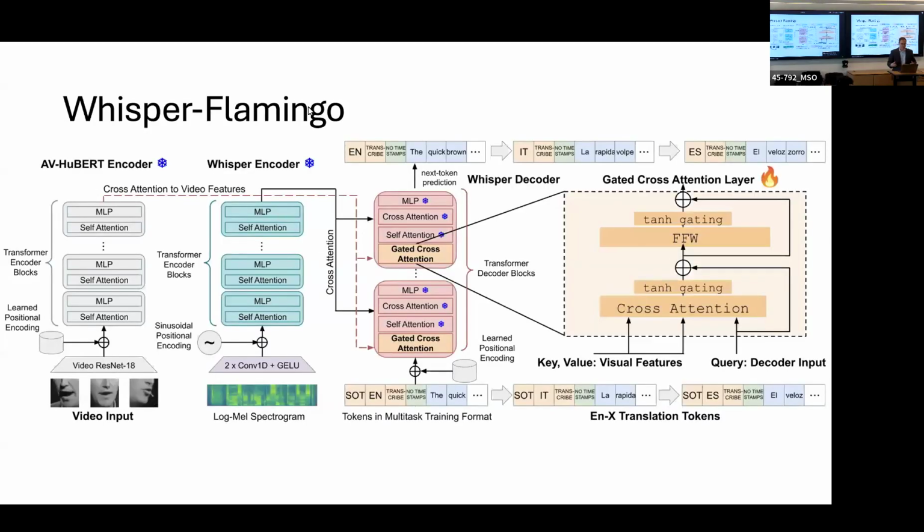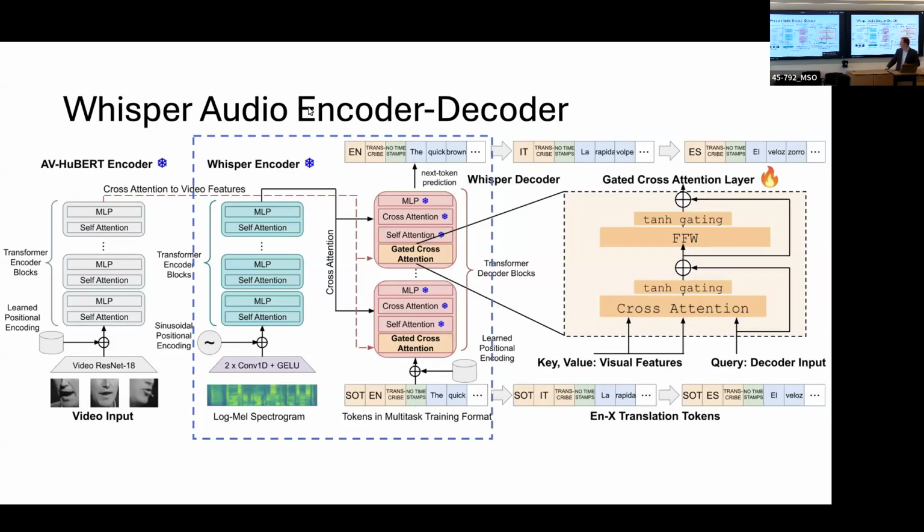So this is a schematic of the model. This part in the middle should look familiar. We start off with the Whisper audio transformer, encoder, and decoder.